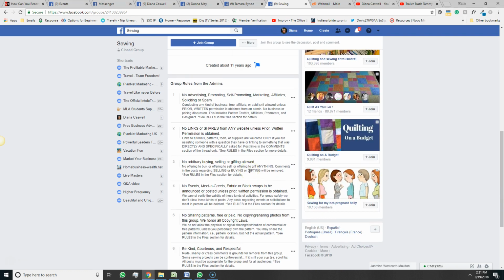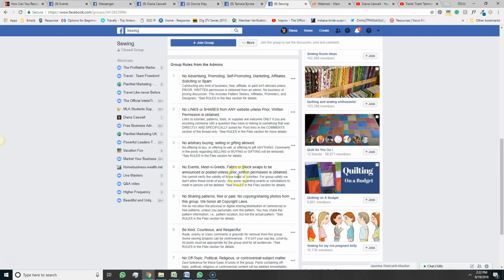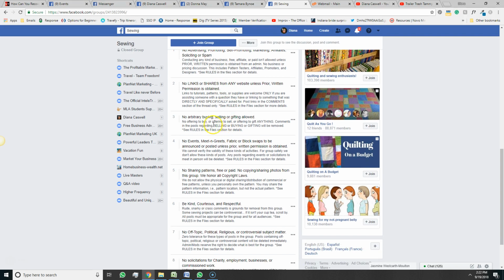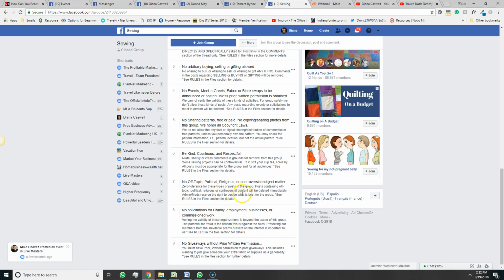If you're into sewing. If you're not really into sewing, this is not really going to work for you, because you're going to want to be able to have conversations about sewing with these people as you're building rapport and making friends with them. As you can see here, these are the group rules: no links, no advertising, no spam, no arbitrary buying, selling, or gifting, no events or meet and greets and things like that. But you can make friends. I mean, unless it says that, which I doubt it would say you can't make friends. That would be ridiculous. There wouldn't be that many people.